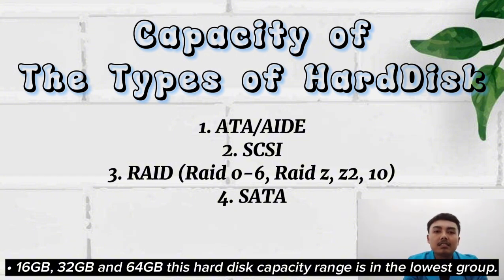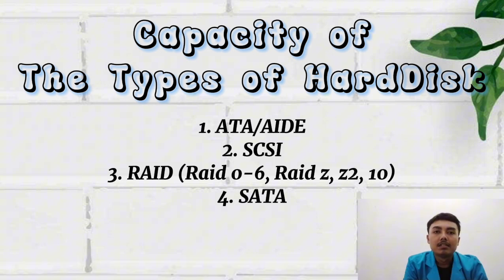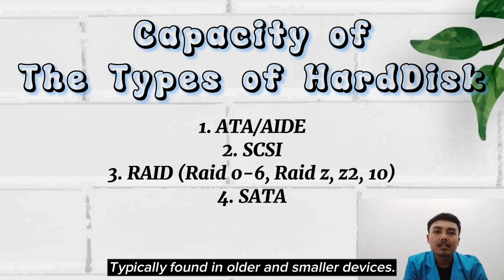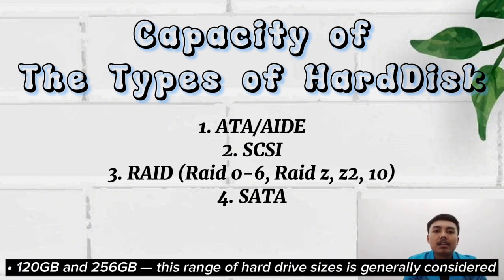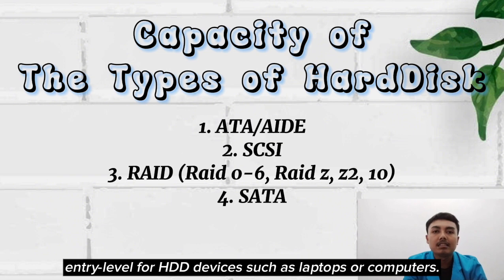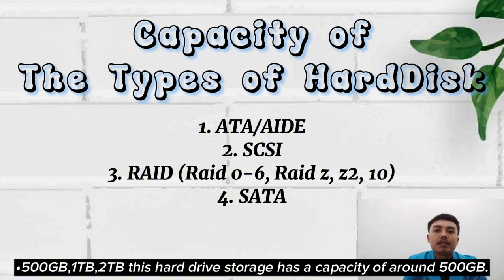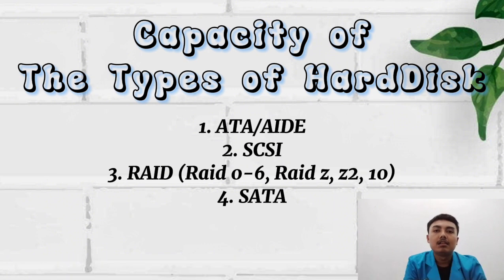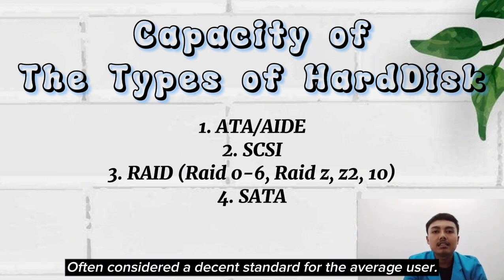This capacity range is in the lowest group, typically found in older and smaller devices. 120 GB and 256 GB, this range of hard drive size is generally considered entry level for HDD devices such as laptops or computers. 500 GB, 1 TB, and 2 TB, this hard drive storage has a capacity of around 500 GB, often considered a decent standard for the average user.